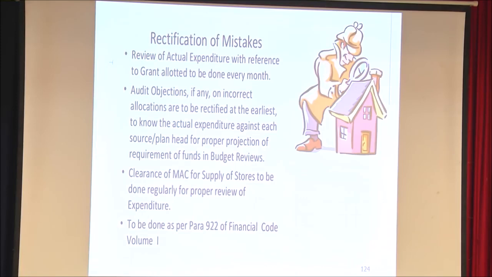Now, wherever mistakes are made, they can be found either during our internal check, during audit objections, or the spending units, that is the department, intimate them to us. Whenever they intimate, accordingly we have to prepare a JV. But if it is at the end of the year, nothing can be done. Once the closure of accounts is done, it cannot be done, except that we have to intimate this, and the books have to be reopened, for which separate provisions are available.